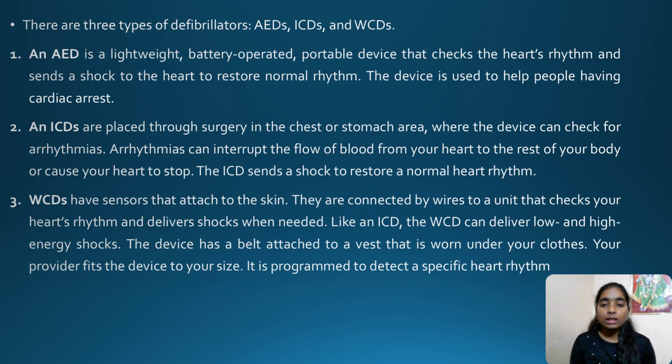The WCDs have sensors that are attached to the skin. They are connected by wires to a unit that checks your heart's rhythm and delivers shocks when needed. Like an ICD, the WCD can deliver low and high energy shocks. The device has a belt attached to a vest that is worn under your clothes. Your provider will fit the device to your size. It is programmed to detect a specific heart rhythm.